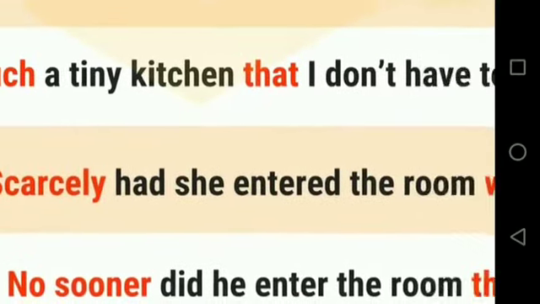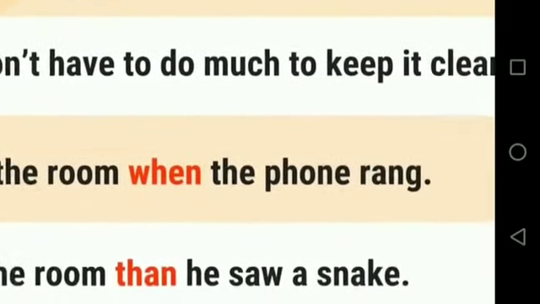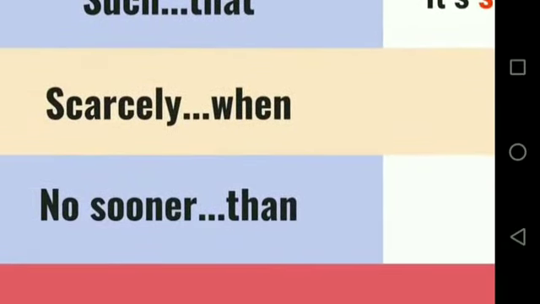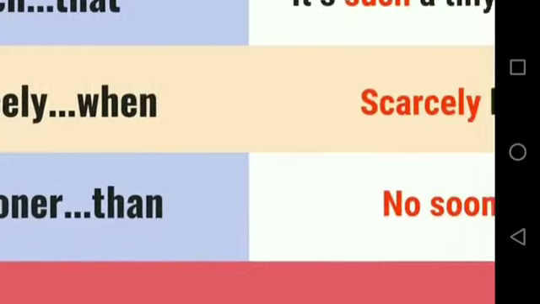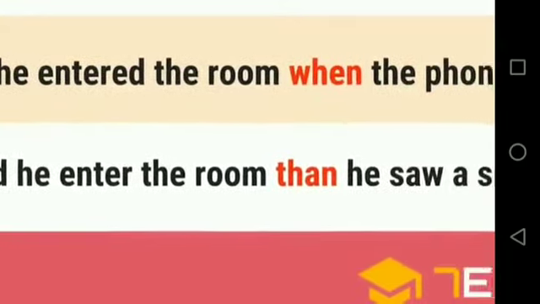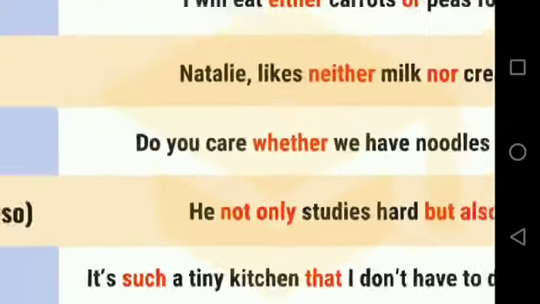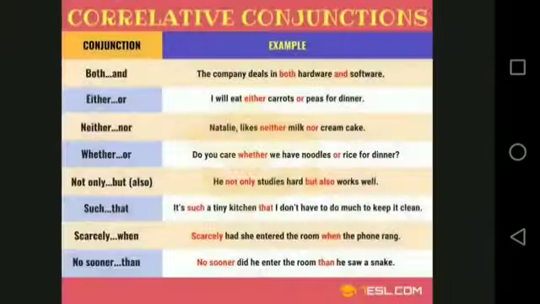Scarcely had she entered the room when the phone rang. Next example, no sooner than. No sooner did he enter the room than he saw a snake. These are the beautiful correlative conjunctions which we can use in this way.